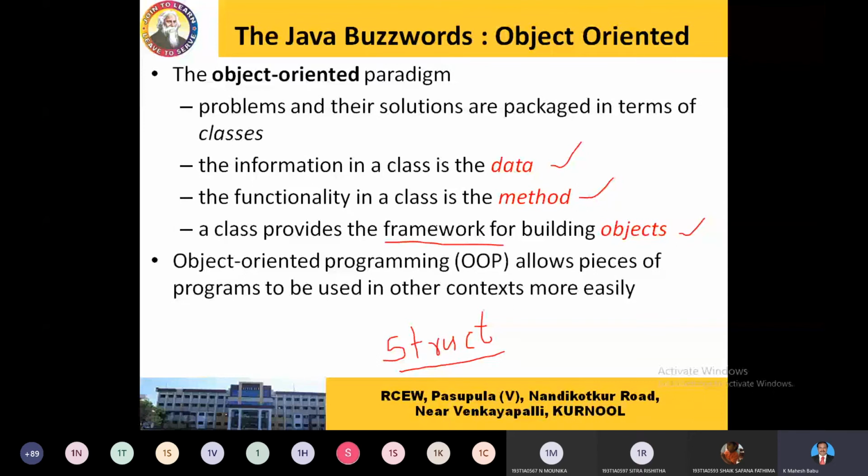సో క్లాస్ ఈజ్ నథింగ్ బట్ ఇట్ ఇస్ అ ఫ్రేమ్వర్క్. Objects are nothing but the real entities which are instances of the class, which are going to access the data and methods by means of objects. Now clear? Yes, sir. Yes or no? So from next class onwards we'll work on objects. Be clear in this, and if you have any problem, please go through structures once and arrays once with your previous notes.